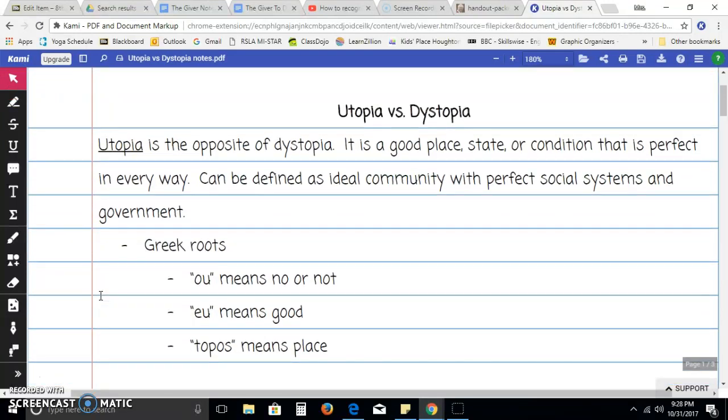O means no or not, or the other possible prefix, ou, means good. Topos means place.